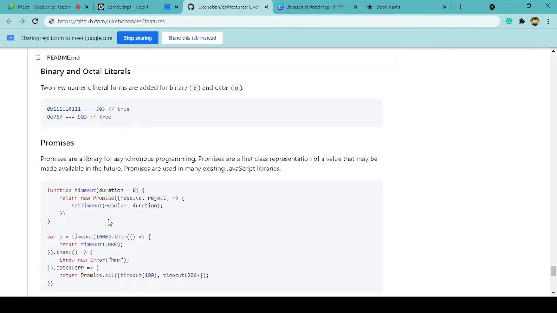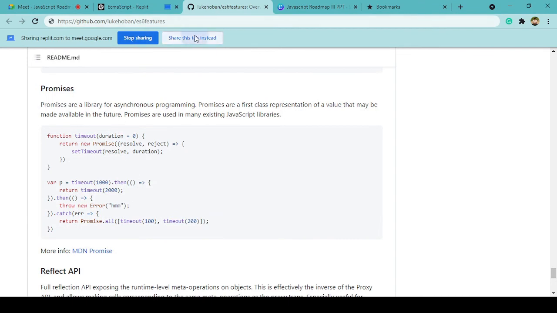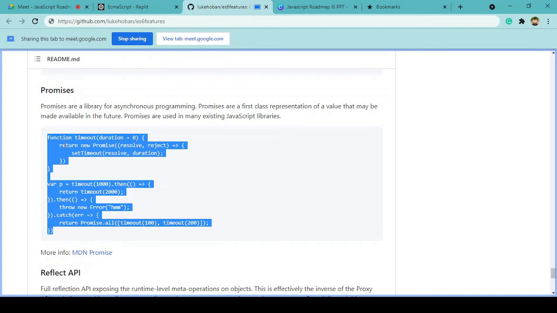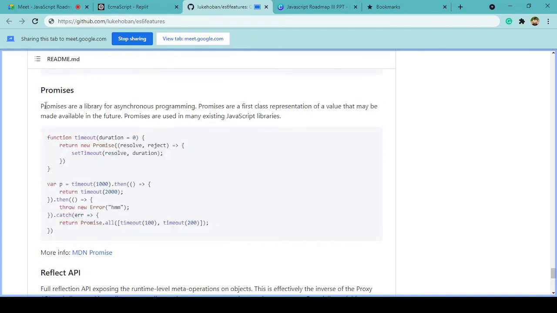Okay, so coming back to this code snippet on promises, the code snippet is actually used to explain promises, right? Promises are a library for asynchronous programming, just like what I was talking about. Let's say you have 1000 lines of code, which is a website loading the game that we are talking about, and let's say we have a slow internet connection.